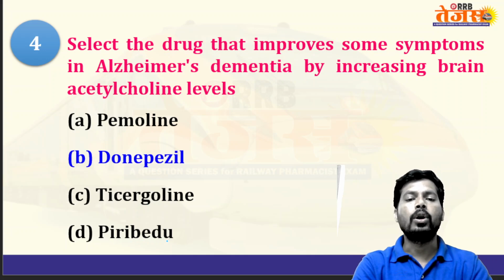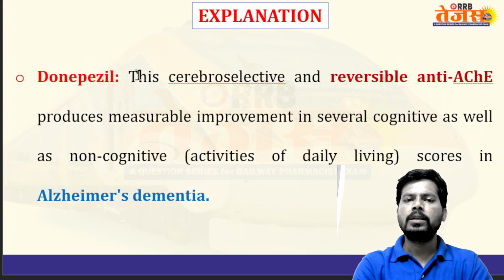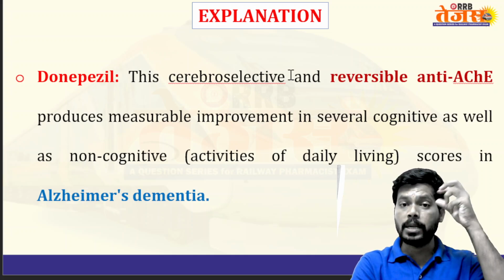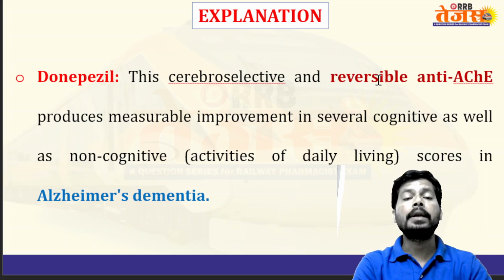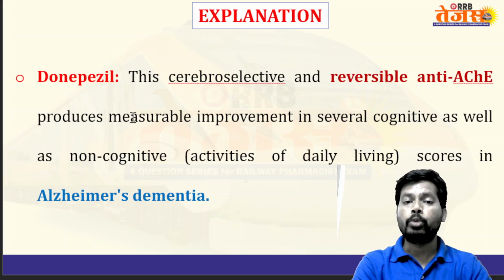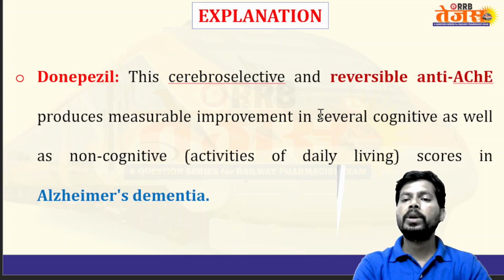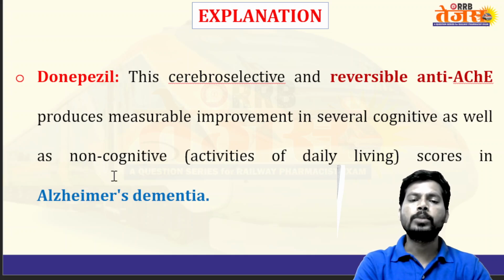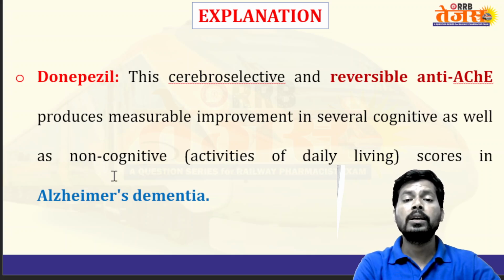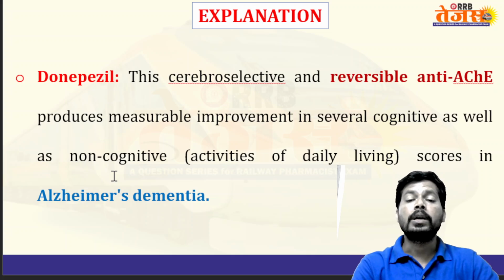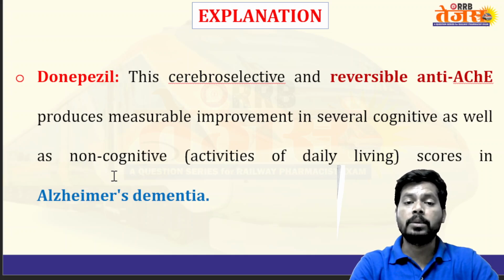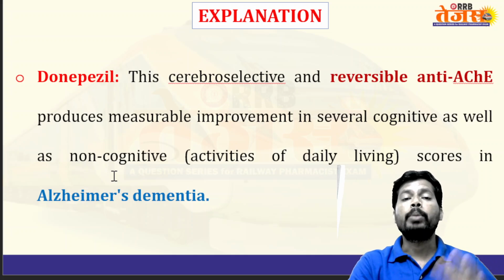Answer is donepezil. Donepezil is a cerebroselective, reversible anti-acetylcholine esterase that produces measurable improvement in several cognitive as well as non-cognitive scores in Alzheimer's dementia. So donepezil is a cerebroselective reversible acetylcholine esterase enzyme inhibitor and helps in the treatment of Alzheimer's disease by increasing acetylcholine in the central nervous system.